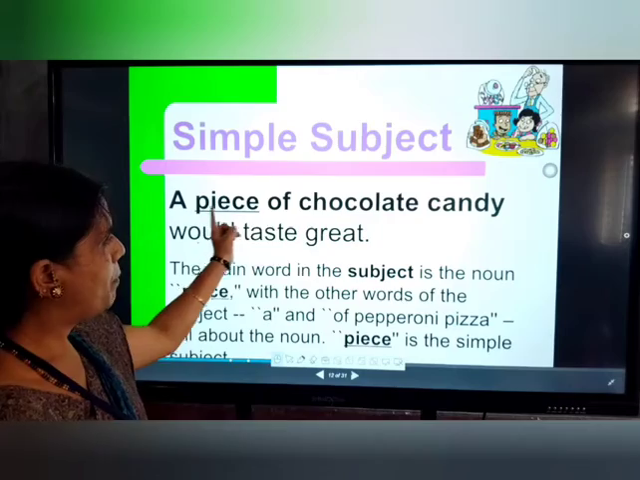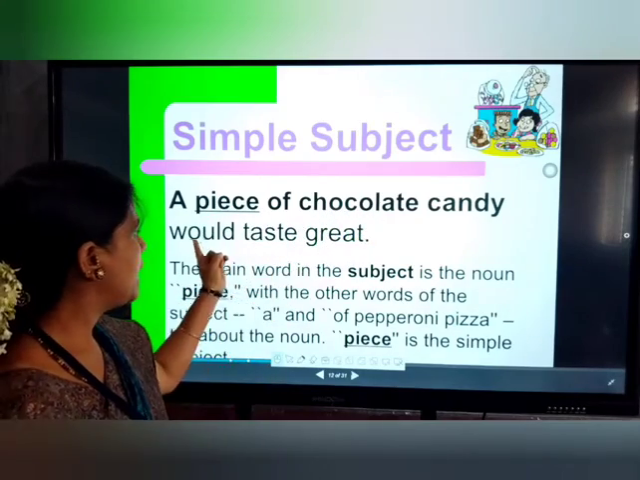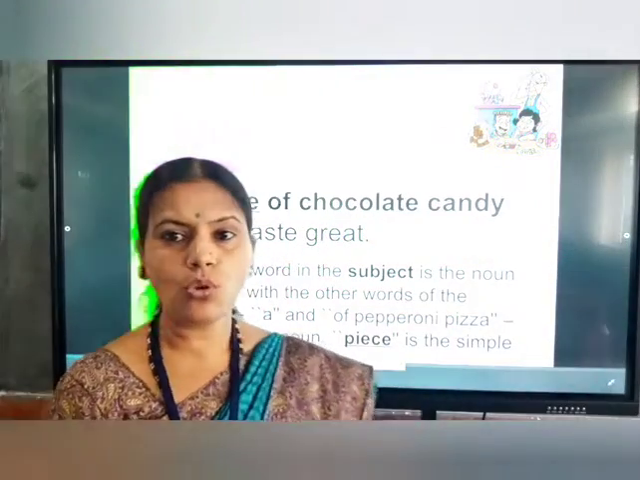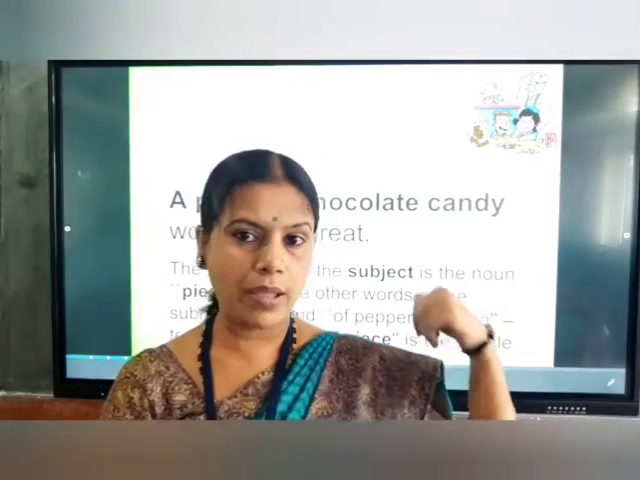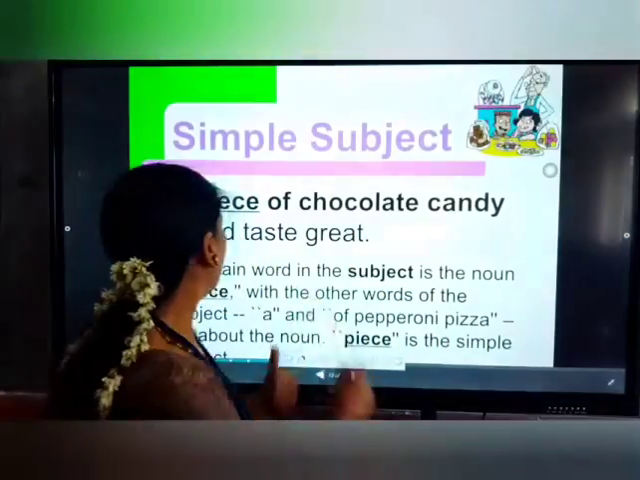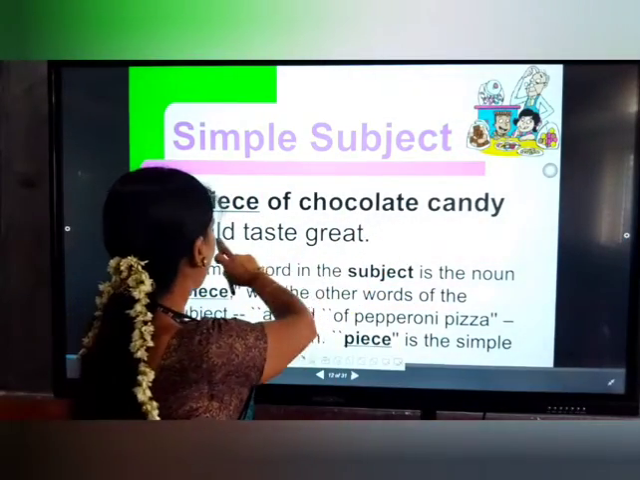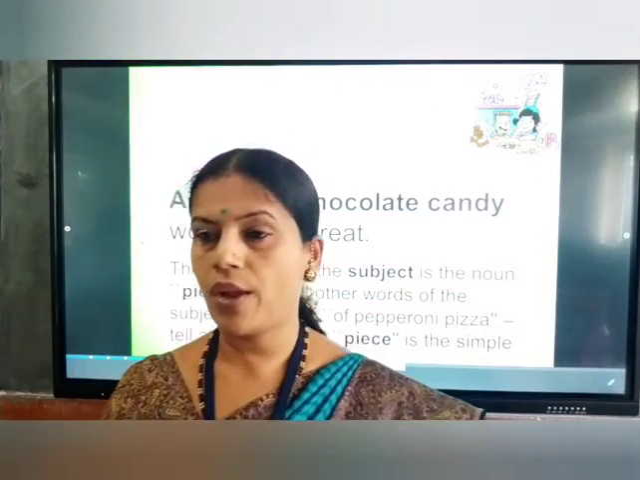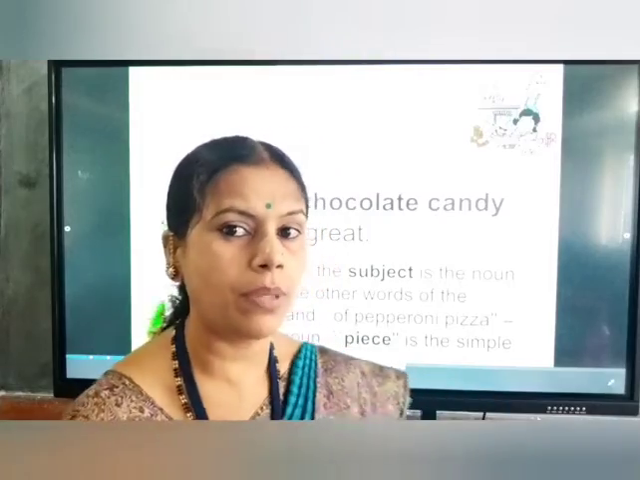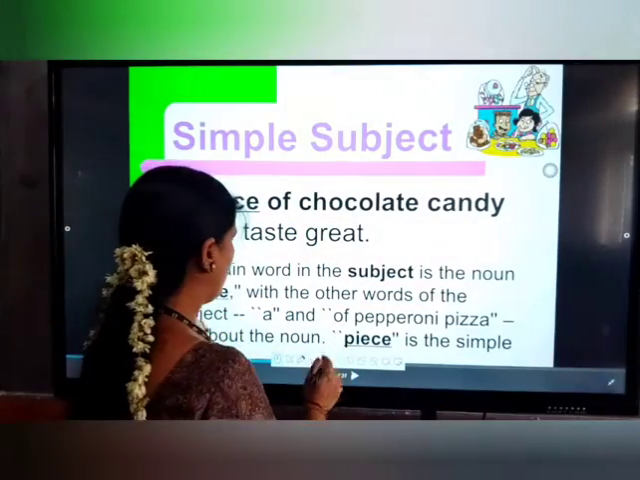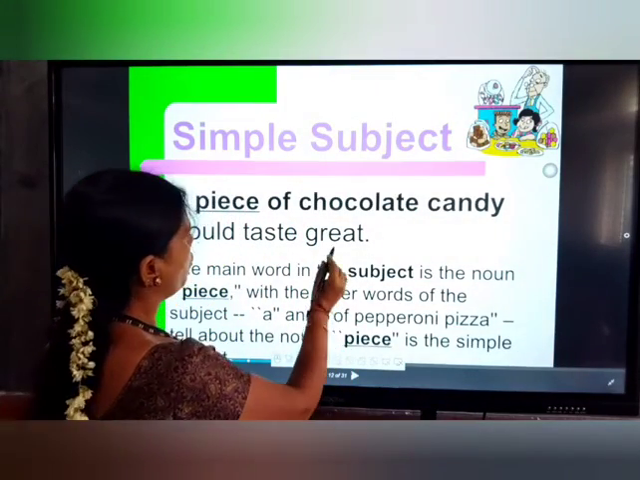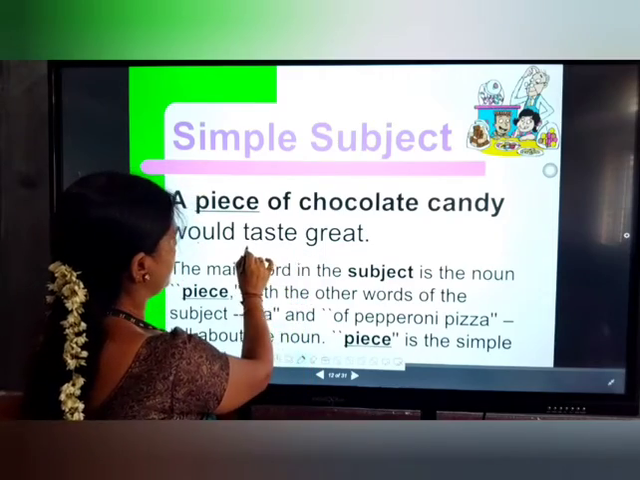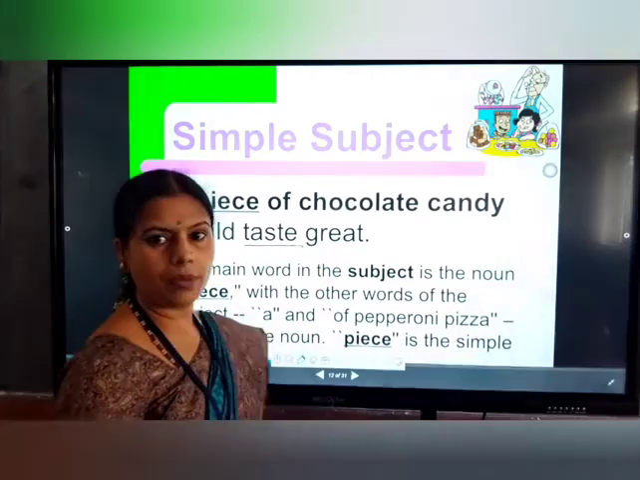See here, a piece of chocolate candy would taste great. I am presenting this to you as an example. A piece of chocolate candy would taste great. First of all, what we have to do is find out the verb here. Which one is the verb here? As I told you, here the verb is taste great. Taste is the verb here.